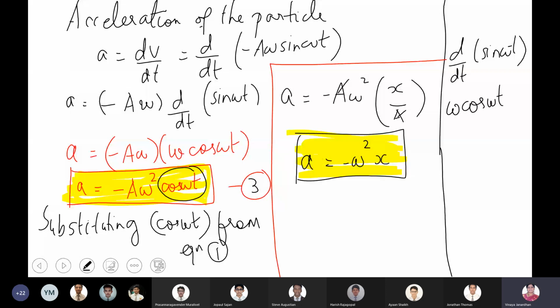So now we have to go for two special cases. When the pendulum is oscillating, what will be its acceleration at the extreme position?